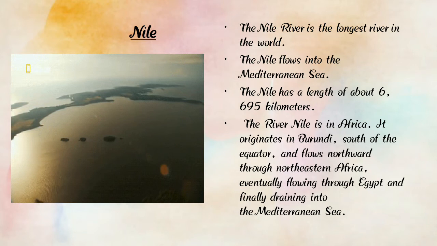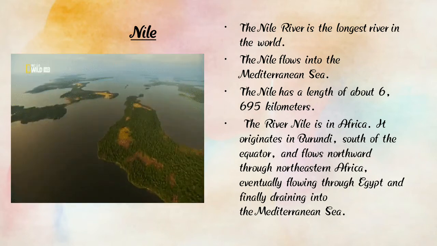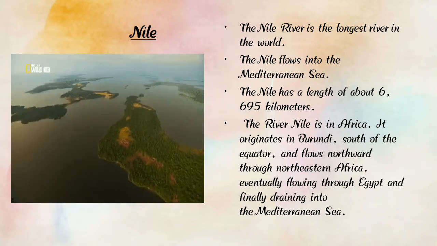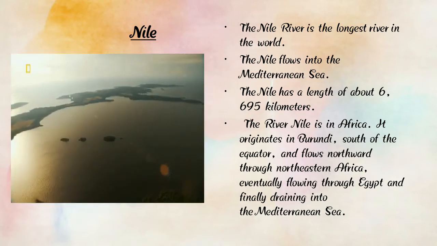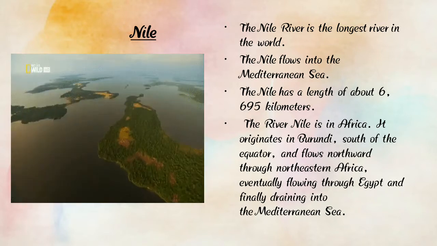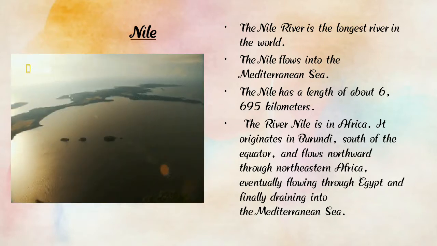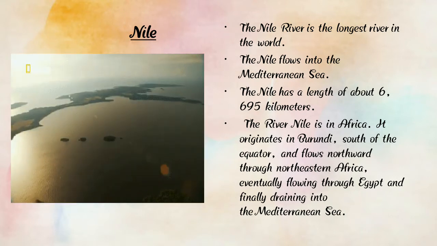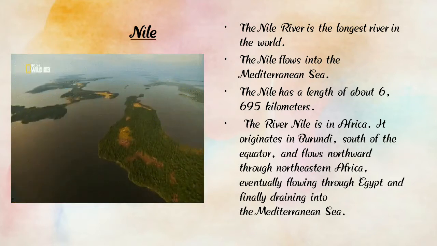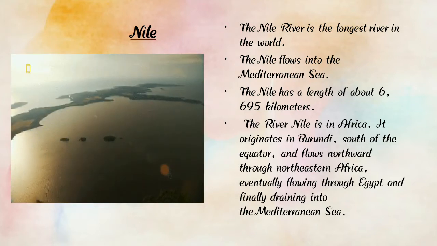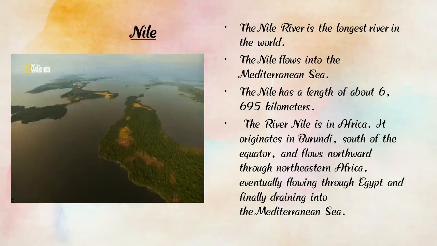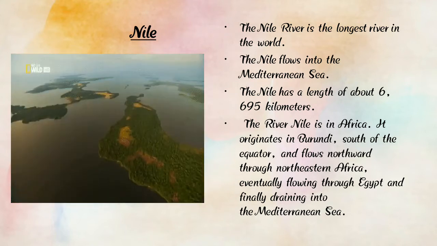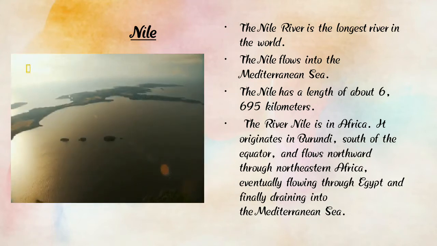So the Nile River is the longest river in the world, and the river Nile is very broad and long, and it is located in Africa. Here we can find the river Nile, and it is very large and the longest, and it finally flows into the Mediterranean Sea. So children, you all understand about the Nile River.